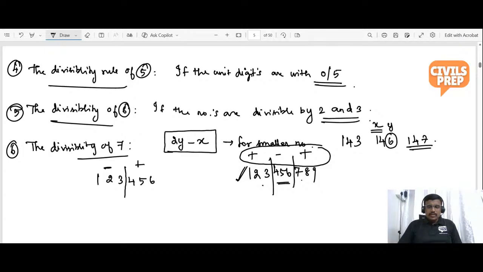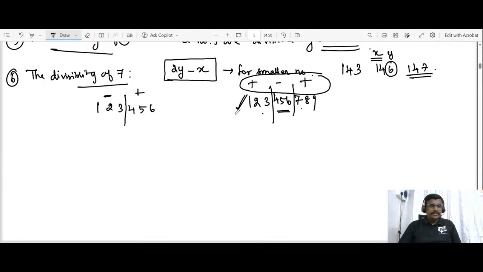So divisibility rule plays a vital role in the CSAT examination. At bare minimum, we can get around 2 to 3 questions every year. Okay. So now let us move on to the divisibility rule for 8. What is the divisibility of 8?